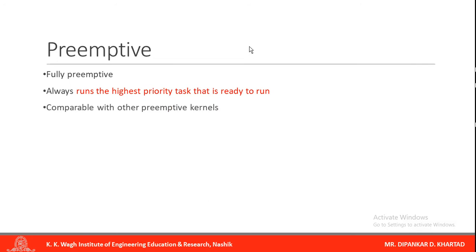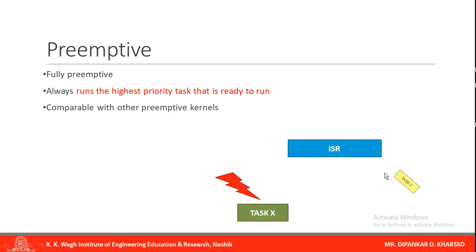Comparable with other preemptive kernels, if one task is running and suddenly there is an ISR, after the ISR the highest priority task will execute and then this task will continue. So this is the preemptive kernel provided by MuCOS 2.